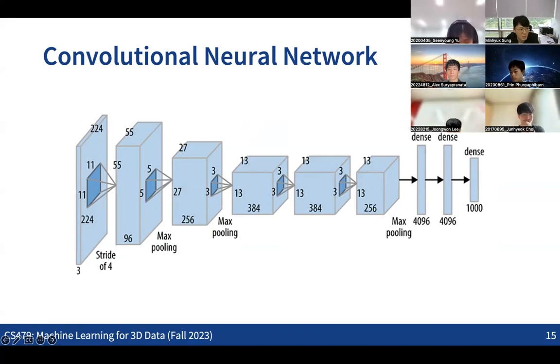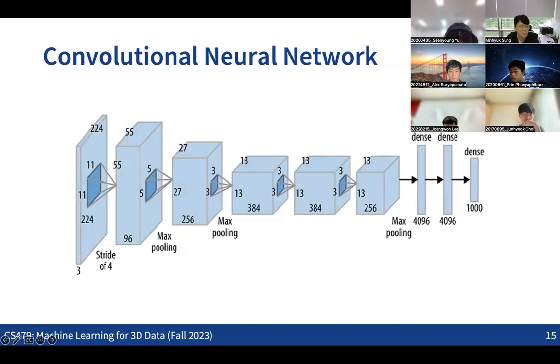To apply convolutional operations, the key was to have this regular structure, either a 1D sequence, a 2D grid, or a 3D grid.